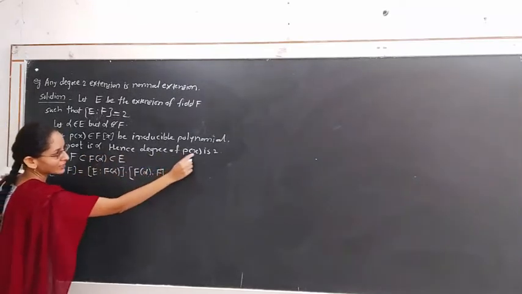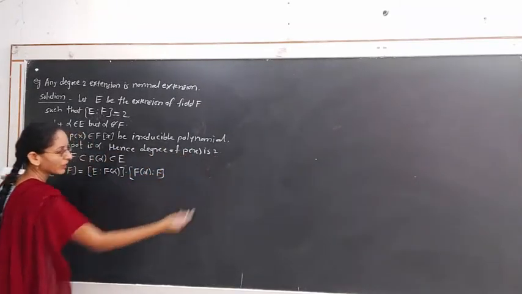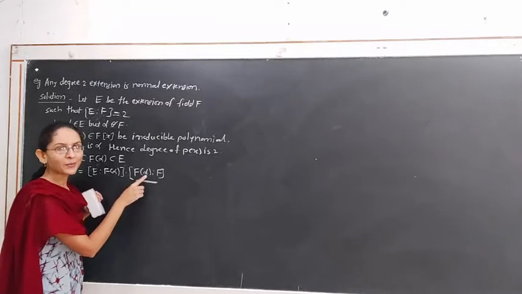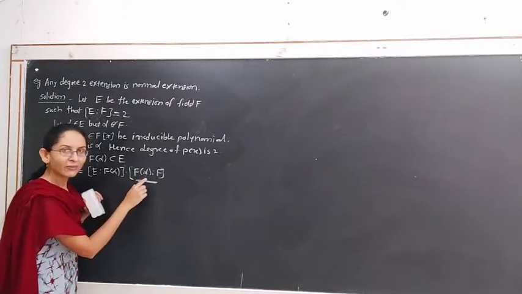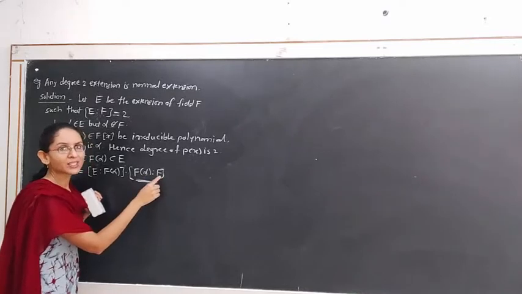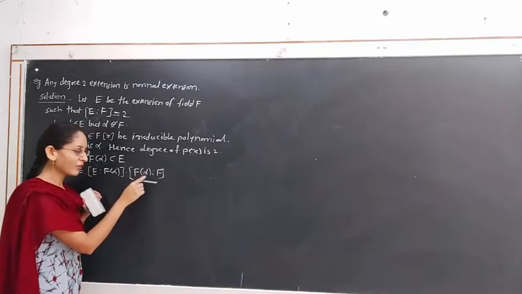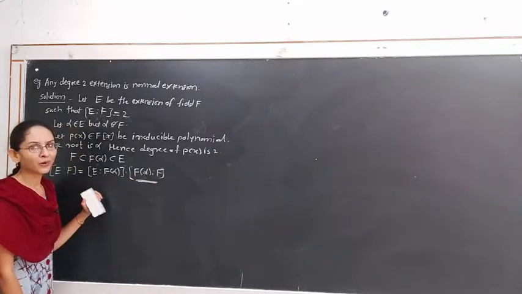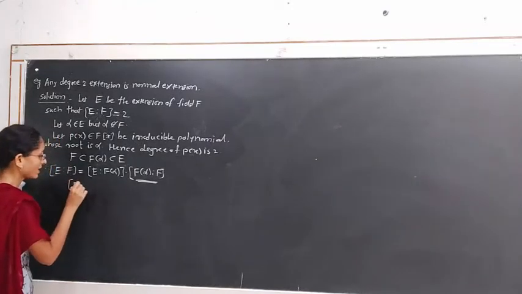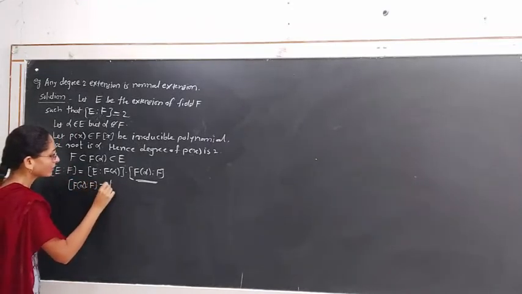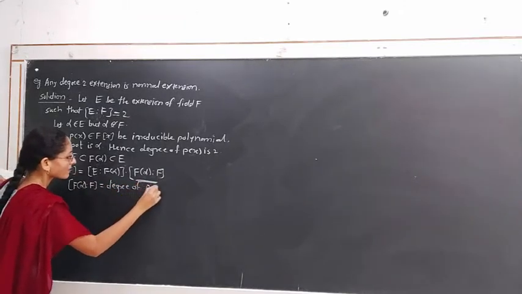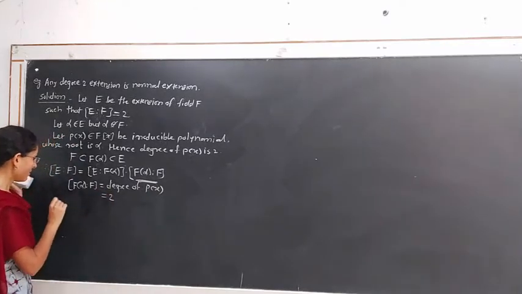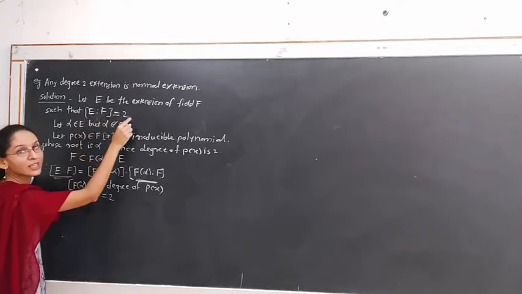Now we know that the degree of polynomial p(x) is 2. Hence, this degree of extension must be equal to 2 because alpha is a root of the polynomial p(x) that belongs to F(alpha). p(x) is a polynomial over F which is irreducible, whose root belongs to F(alpha). Hence, this degree of extension is equal to the degree of the minimum polynomial p(x). The degree of extension of F(alpha) over F is equal to the degree of p(x), which is the minimum polynomial for alpha. This degree is 2. Therefore, and we have the degree of E over F is also 2.